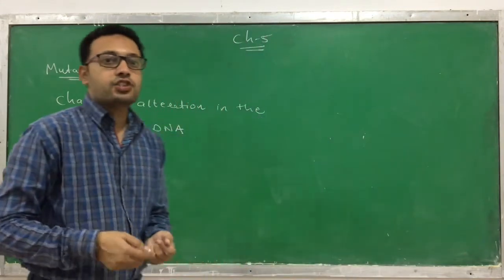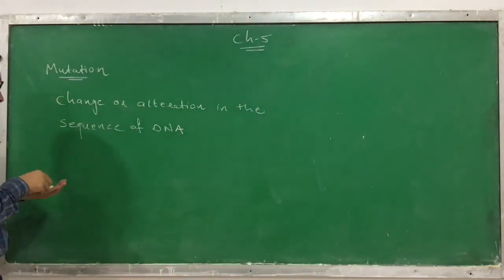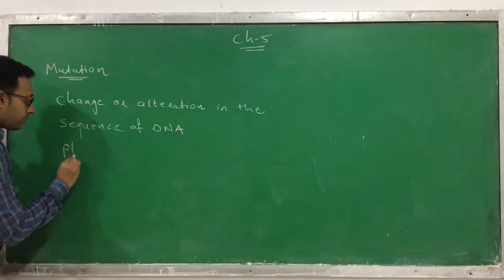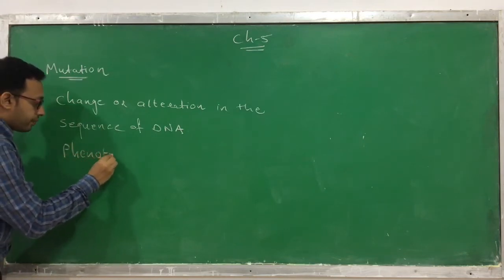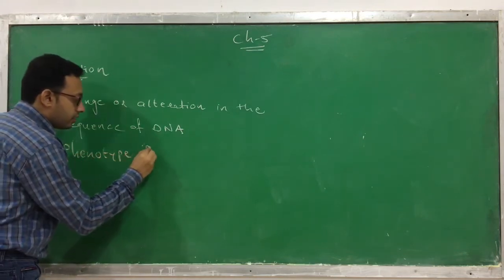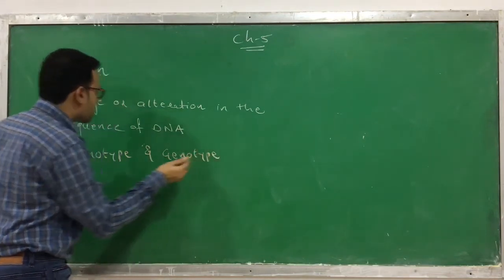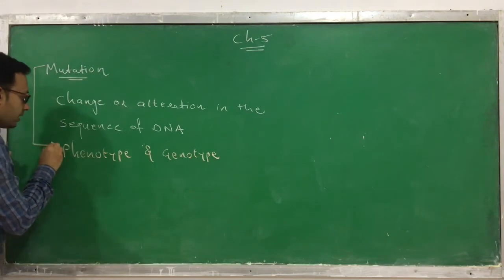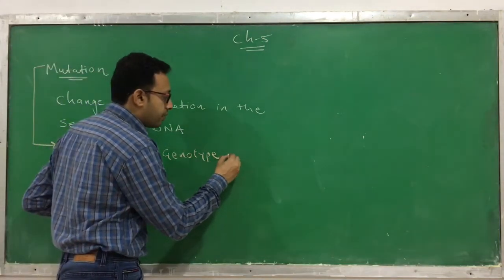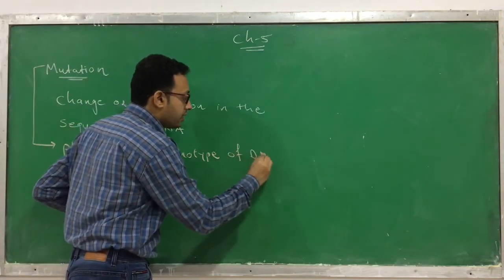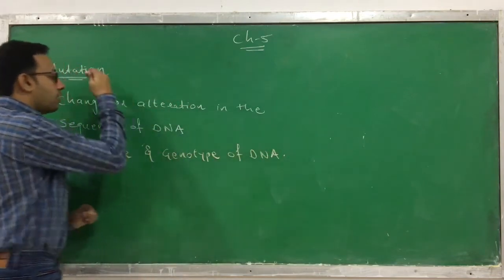And as there is a change in the sequence of DNA, there is a change in two things. There is a change in the phenotype, and there is a change in the genotype of a living organism. So this mutation will lead to a change in the phenotype and the genotype. Okay, so this is called a mutation.